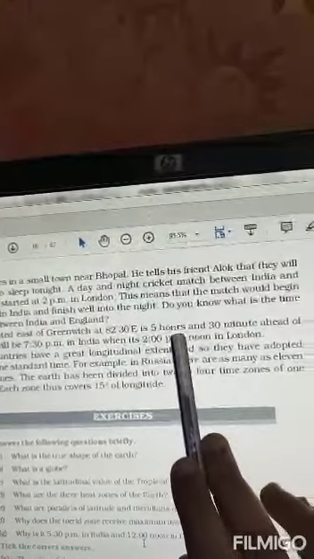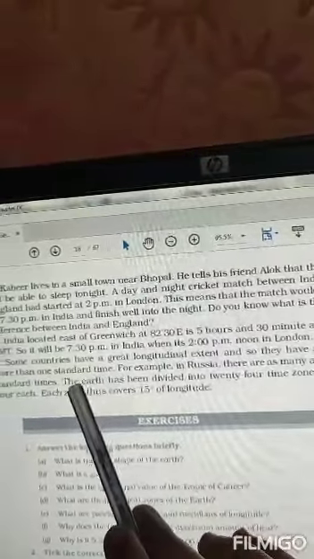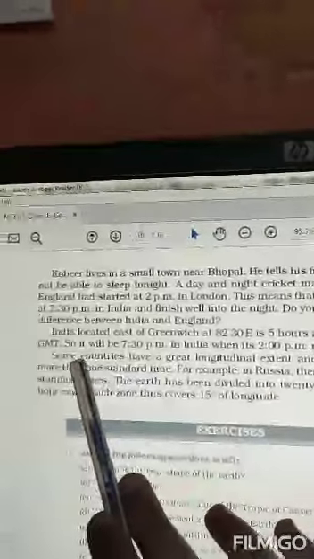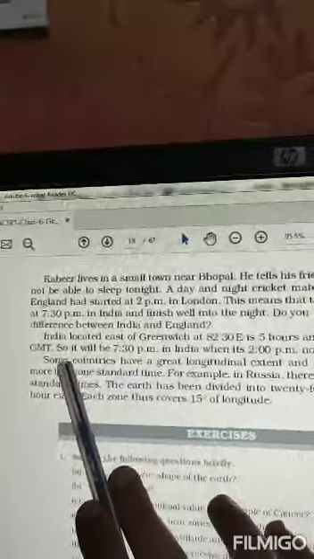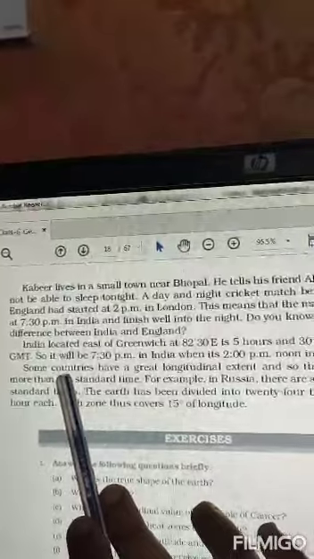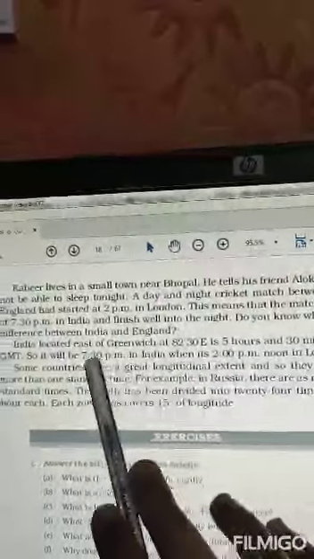So by calculating, Indian time will be 5 hours 30 minutes ahead of Greenwich Mean Time. Indian Standard Time IST will be 5 hours 30 minutes ahead of GMT. So when it is 2 p.m. in Greenwich in England, then it will be 7:30 p.m. in India.